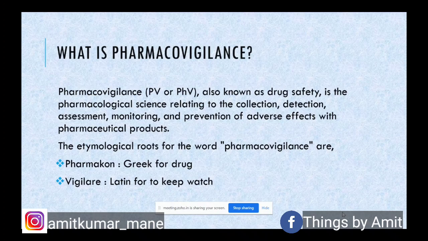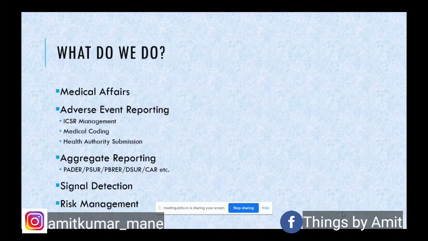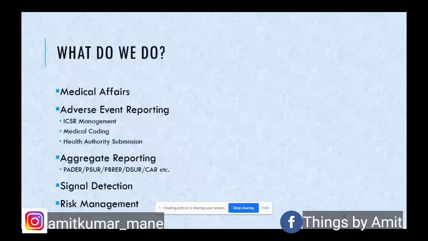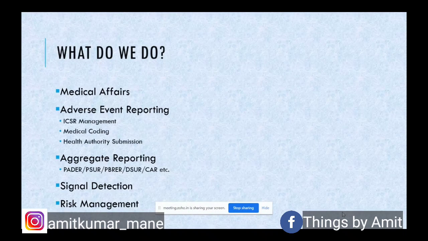So that is the basics of pharmacovigilance, the intention of it and why we need to have it in place. Then, what activities are involved in pharmacovigilance, what do we do? It starts right from collection, then documenting, analyzing, reporting, and preventing. This is how the PV domain is split into various work streams. It starts with medical affairs. So what do we do in medical affairs?